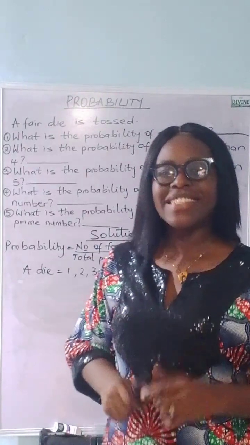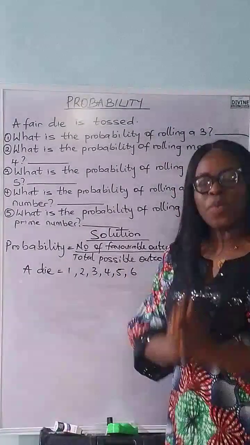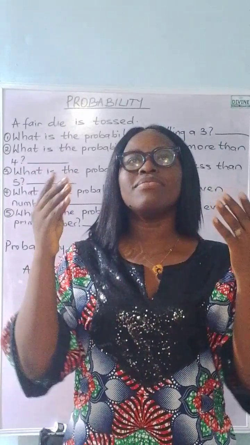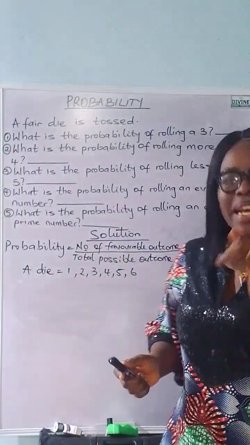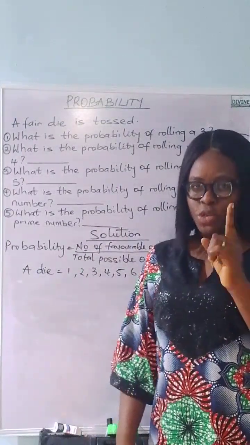Now, like I said, the formula is number of favorable outcomes over total possible outcome. How possible is it that you can roll a 3 when you roll a die? Now the question we ask ourselves is, how many 3s are in this die? Just 1.